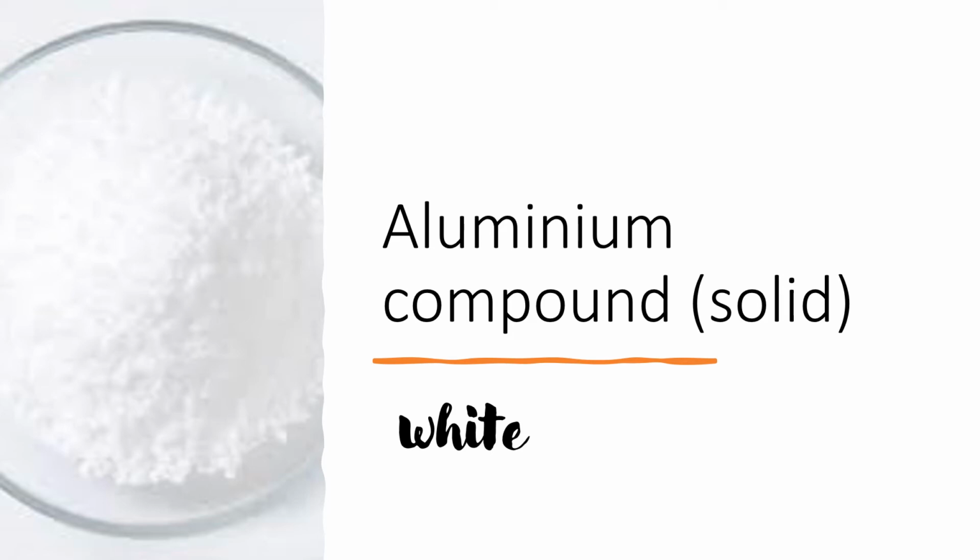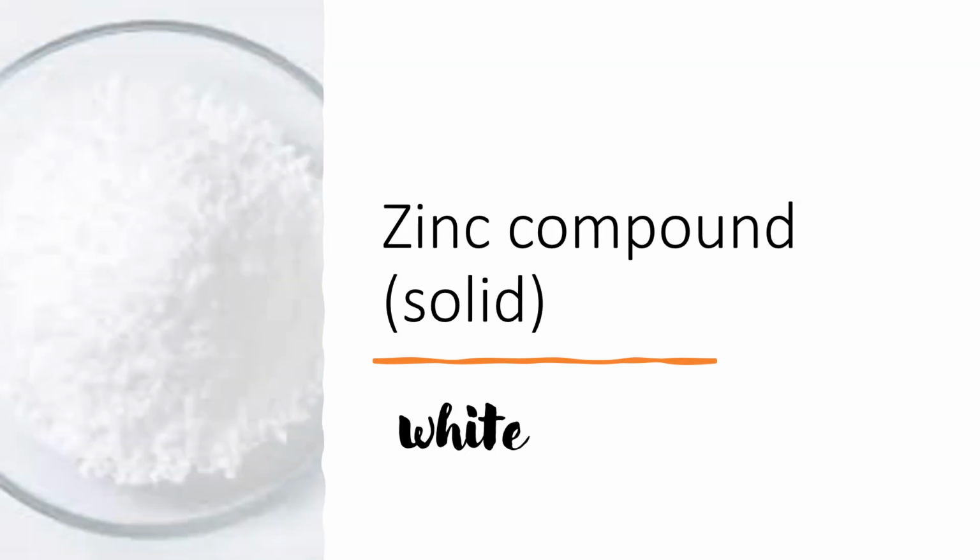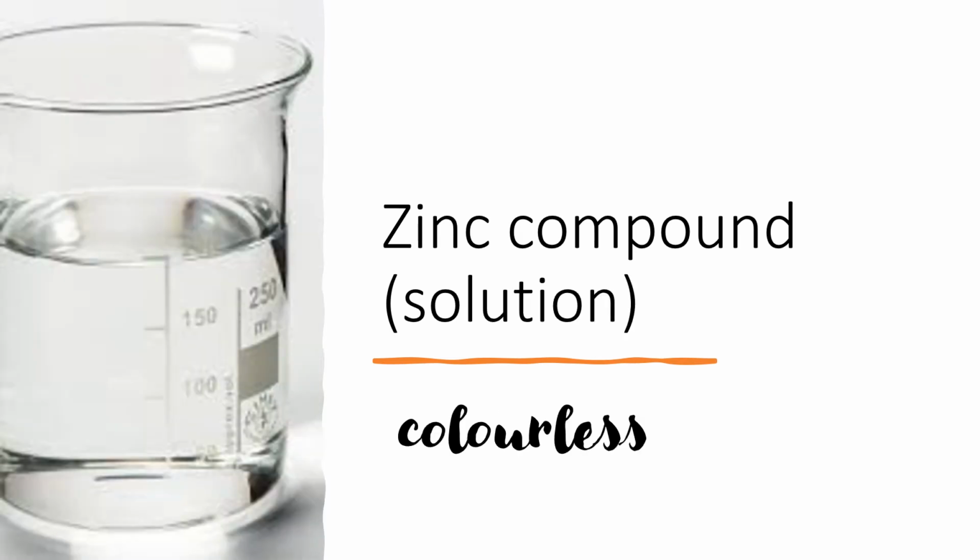The aluminium compound then, so any aluminium compound, if it's a solid, will also be white. And when the aluminium compound is in solution, it will be colourless. So hopefully you're noticing this is just getting repetitive. Zinc compounds like to behave like aluminium, so they are white when they're a solid. And then when the zinc compound is in solution, it is colourless.